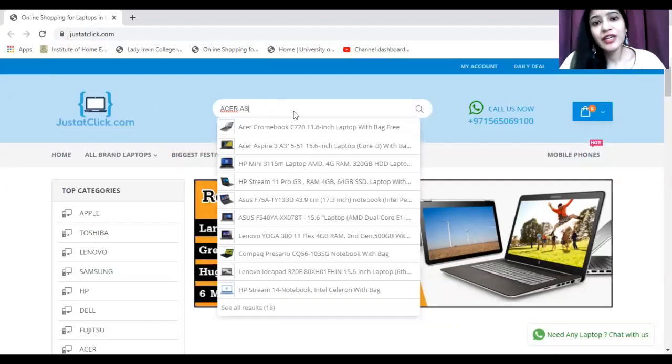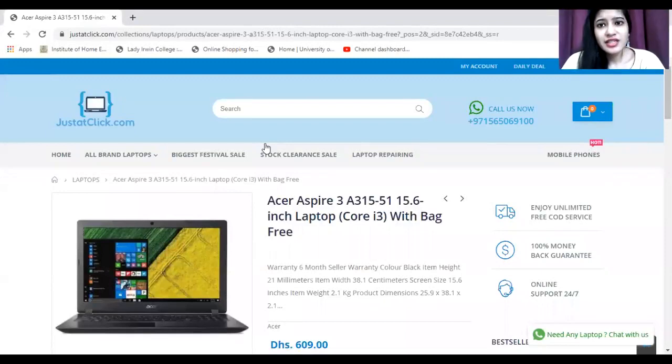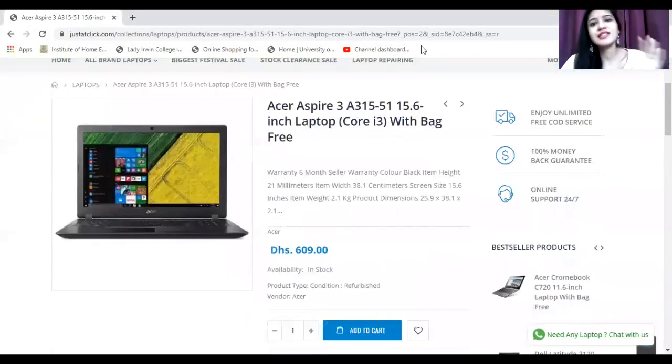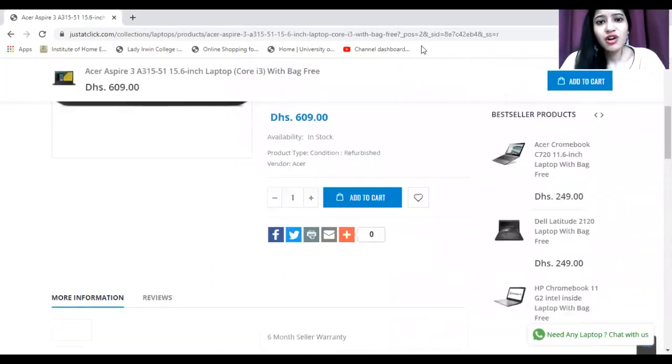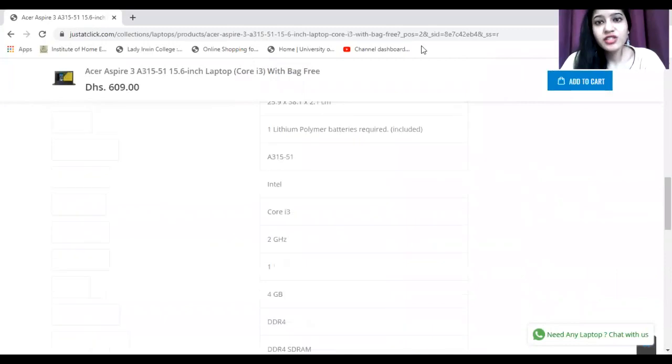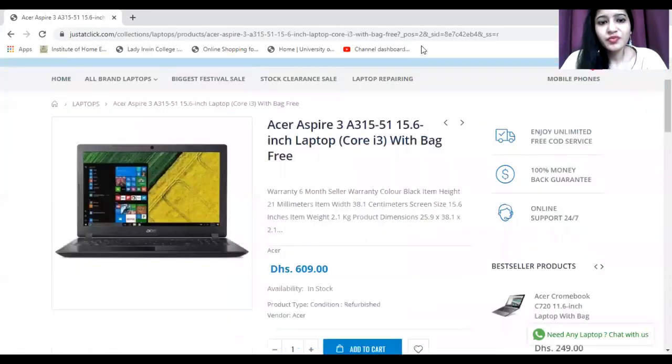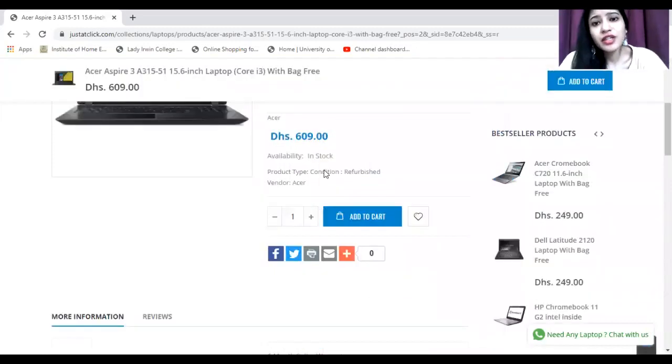Aspire 3, like we can either write the full name, or we can write just a few things. So Aspire 3 is what we were talking about. This is the result out here, and as we see the results, we get to see the Acer Aspire 3, with a small description at the top and a small description at the bottom. So the description box has been placed out there. Along with that, you see that the product condition mentioned here is refurbished.